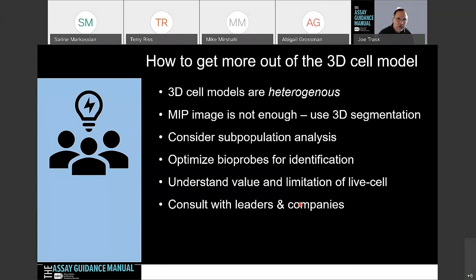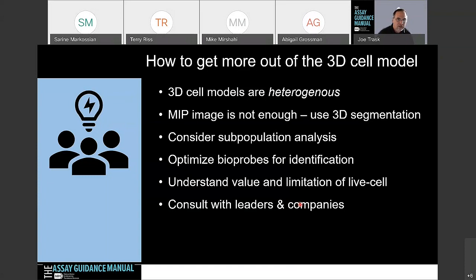But when you're not sure, you could try to use these 3D segmentation tools. You can also consider subpopulation analysis. I showed a couple of examples of that. You may have to get the appropriate bioprobes to identify that. But I think that could be valuable for getting more out of your 3D cell model systems.